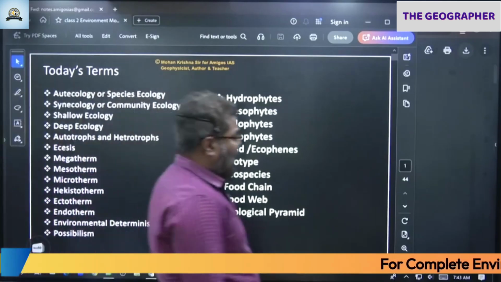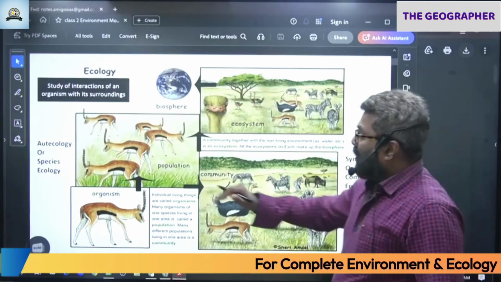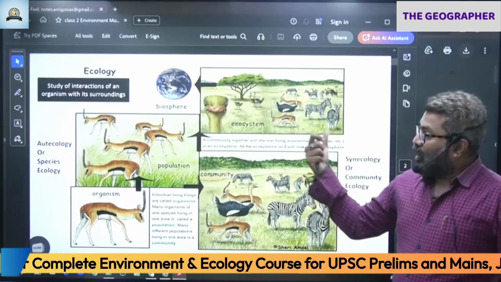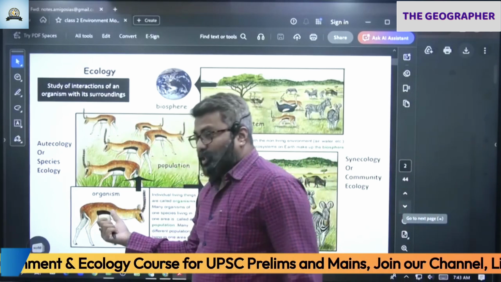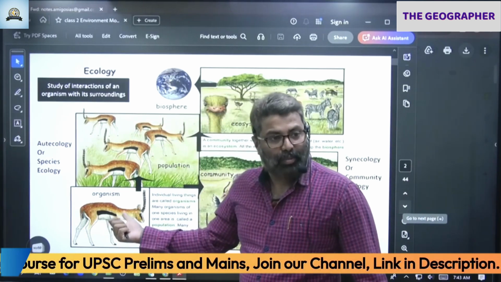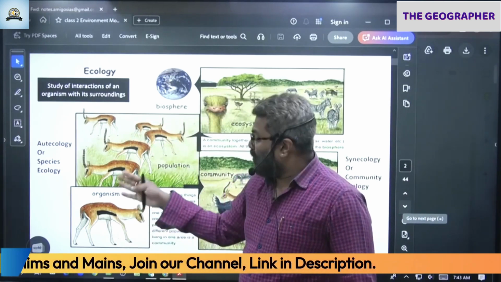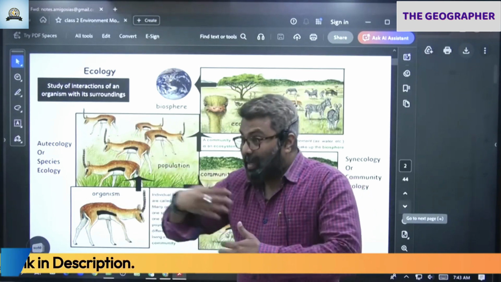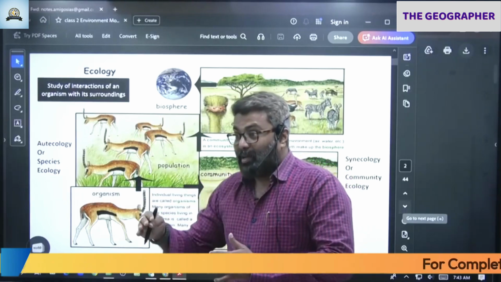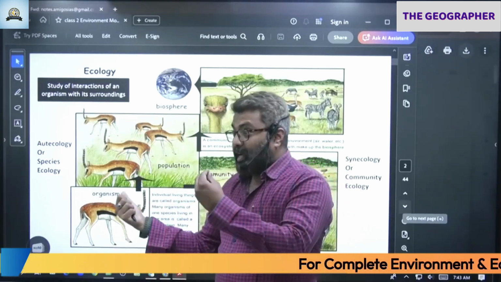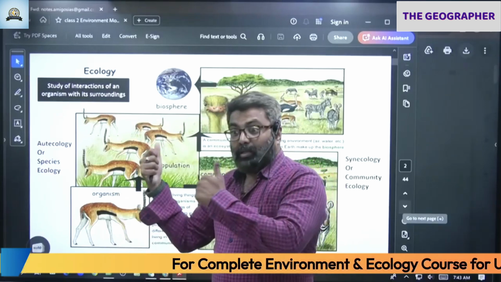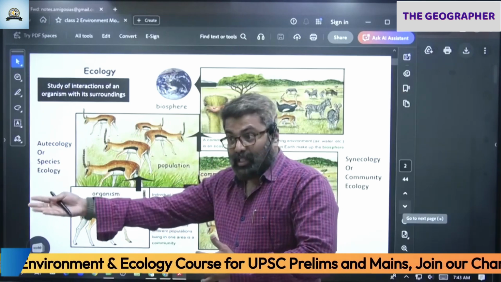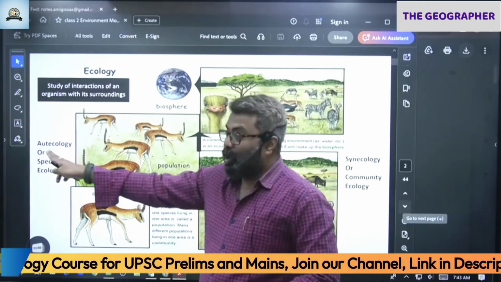So first, please write two terms we are going to discuss: autecology and synecology. Here you can notice a particular species I've taken up, like a black buck. How the particular organism evolves in its habitat, how it behaves, how it interacts with the surrounding environment, its food that it consumes, the habitat it inhabits, the role it plays, how it mates, all that we study in autecology.